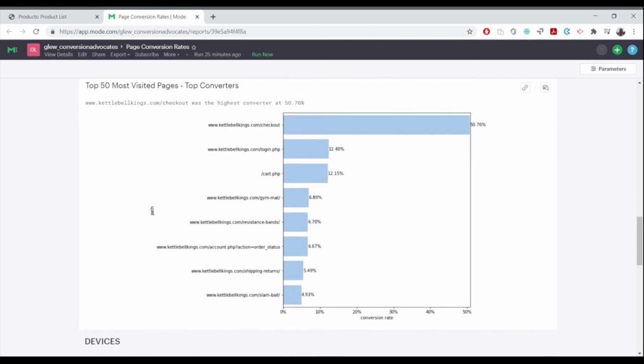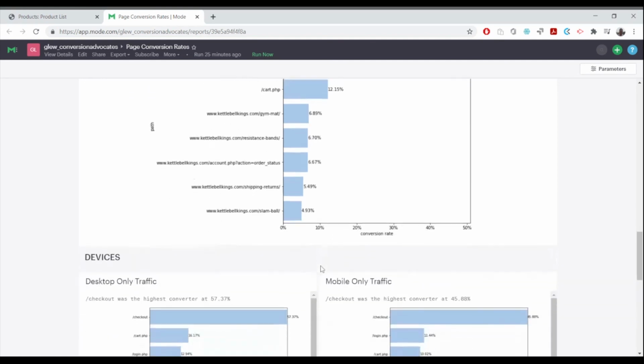Interestingly, once we go to the top 50, we see that this page here, shipping returns, has converted at the 7th highest rate of all pages in the top 50. That tells me the shipping policy is a valuable piece of information to these customers. That could lead to a new experiment, like perhaps we would put more information about the shipping policy on product pages. That could be an interesting hypothesis to test to see if that improves conversion rates.